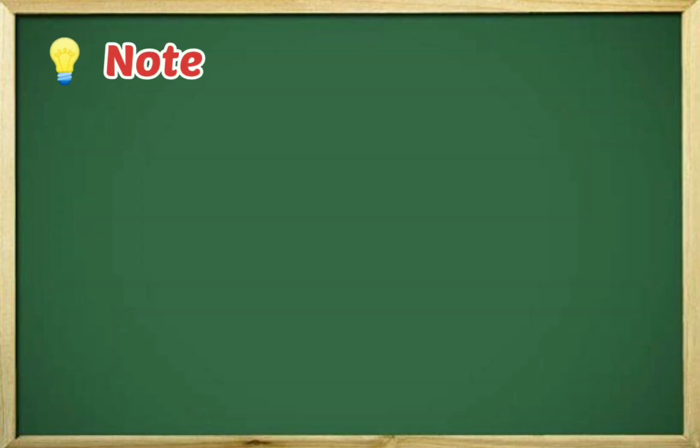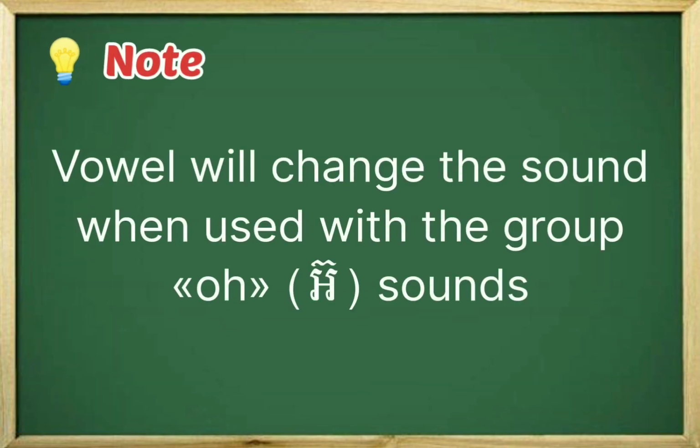Please note that when a vowel is used with the group O sound, there are 18 letters, and it will change the sound. It's not the same sound as the group sound O. Okay, now let's see together.